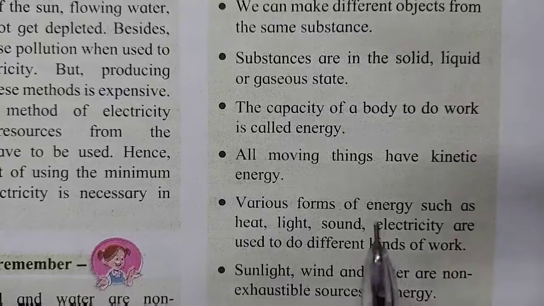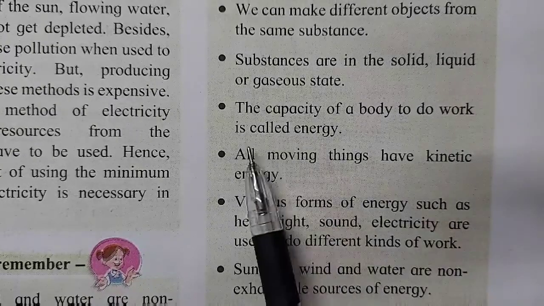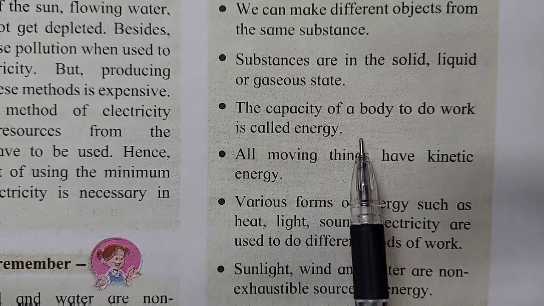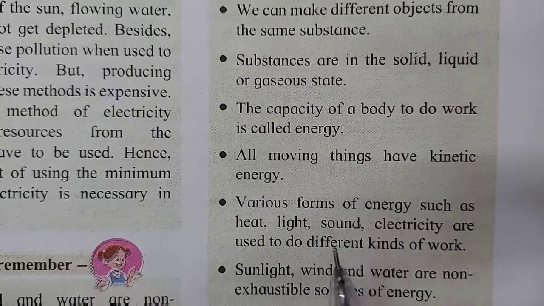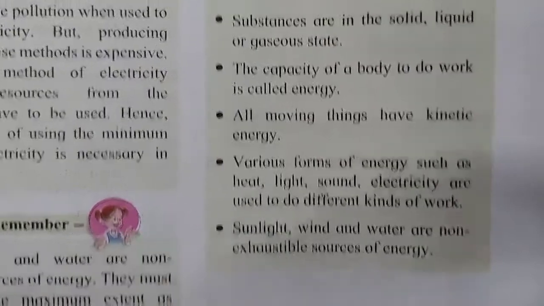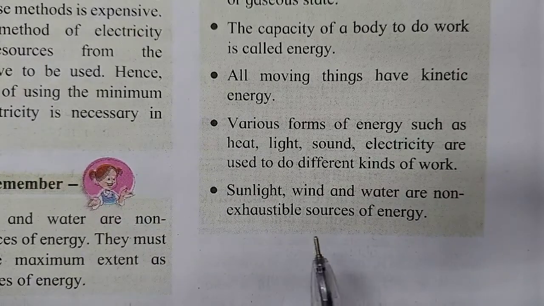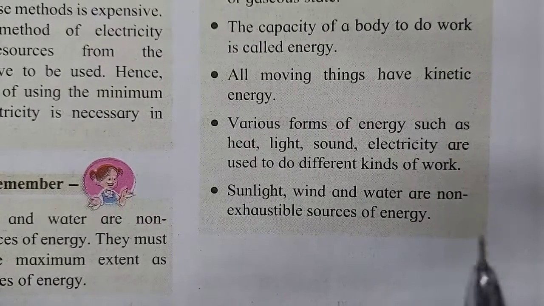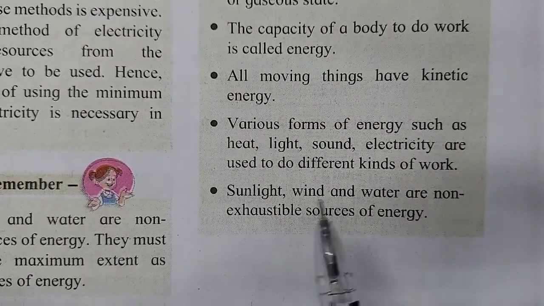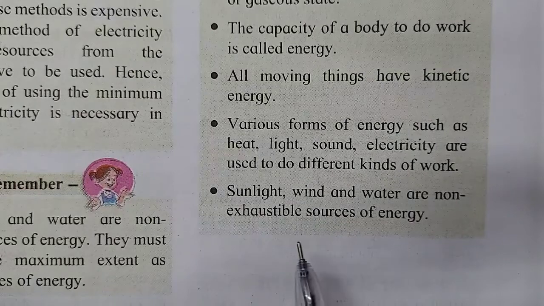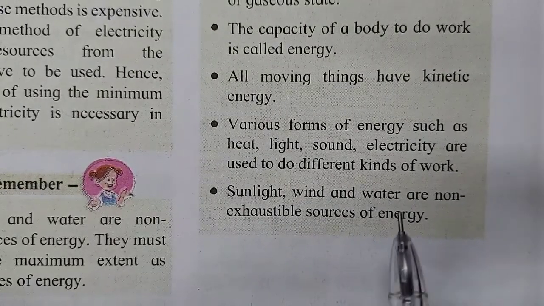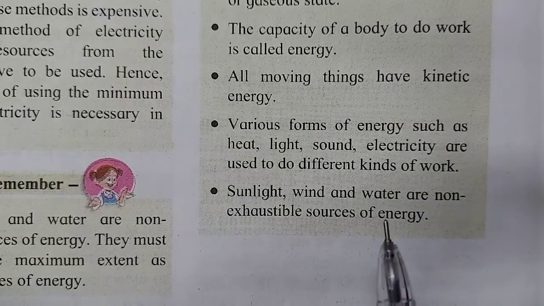The capacity to do work is called energy. Our body can do all the work only because of energy. Moving things have kinetic energy. That means kinetic energy is a form of energy in motion, in movement. Sunlight, wind and water are non-exhaustible sources of energy. We should make maximum use of it.